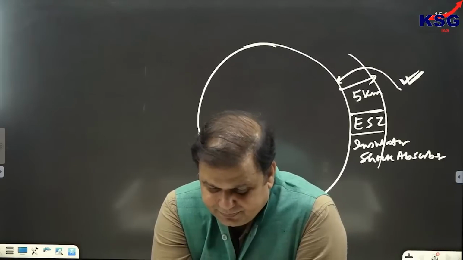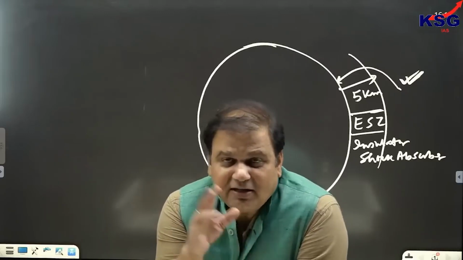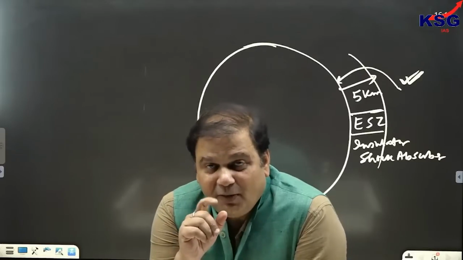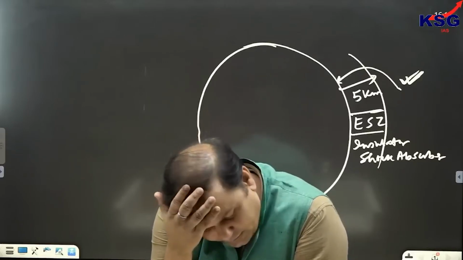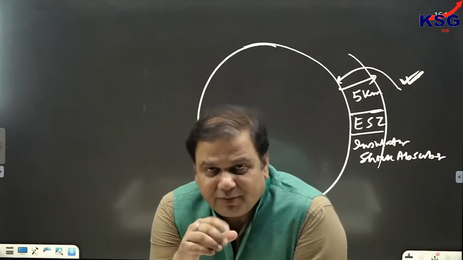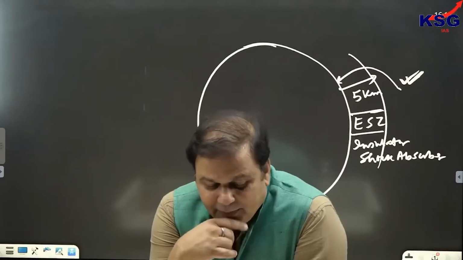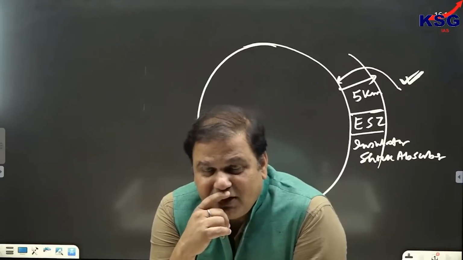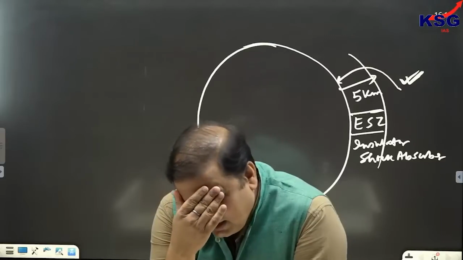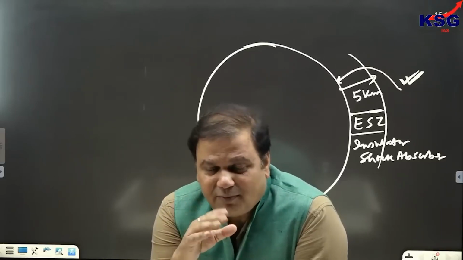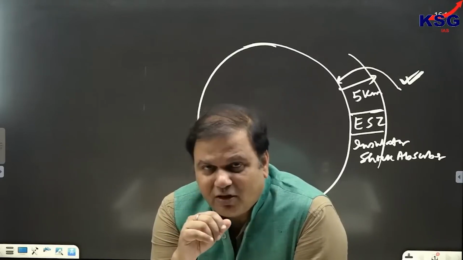Okay. Now, we can see that earlier this area, that is eco-sensitive zone, was 10 kilometers. But in 2014, when the new government came to power, it was reduced to 5 kilometers and continues to be like that. But recently, the Supreme Court has expressed its verdict that this area should be reduced to 1 kilometer. So, not 5 kilometers, should be reduced to 1 kilometer.